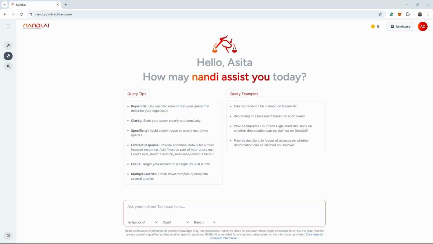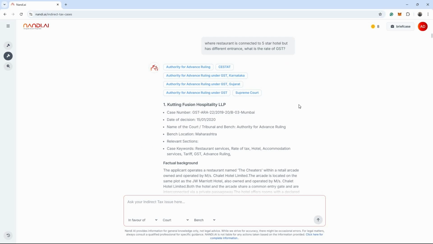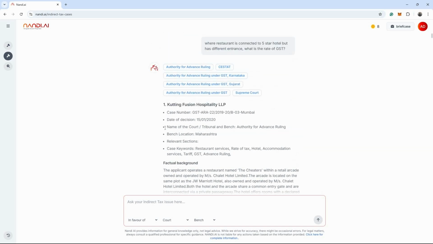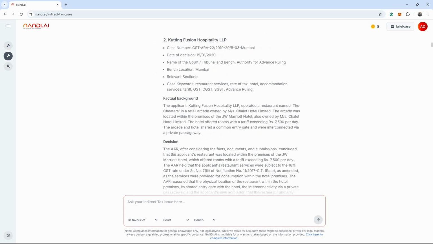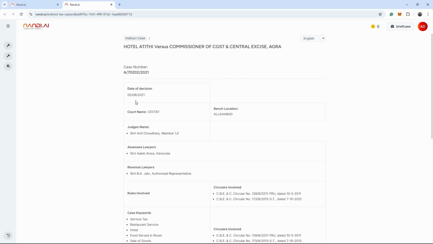Let me add in the prompt: whether a restaurant connected to a 5-star hotel with a different entrance, what is the rate of GST? Now here I am going to get all the cases which have these keywords. I can see the key takeaways, decisions, factual backgrounds, and a lot of other information. I can click on read more to get the entire detail of this case.